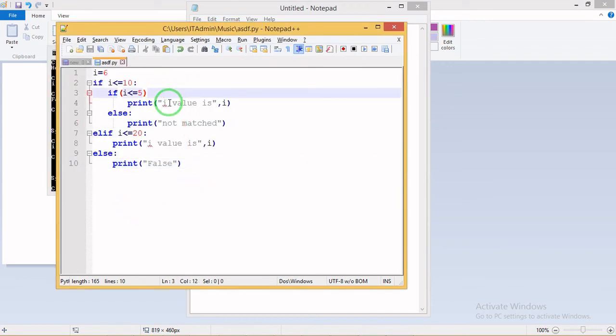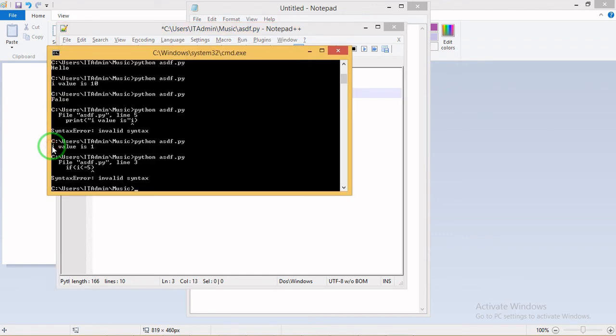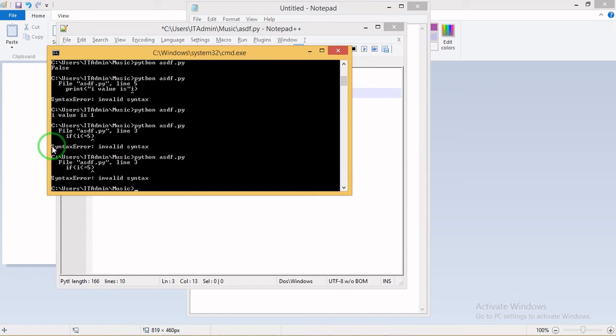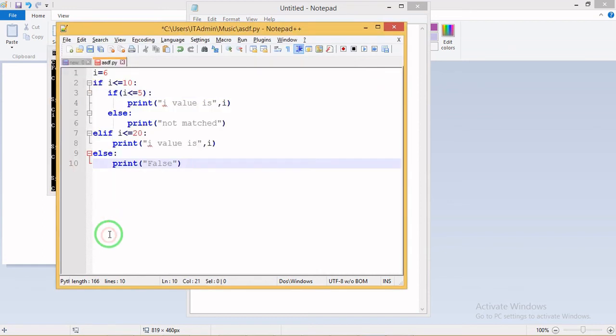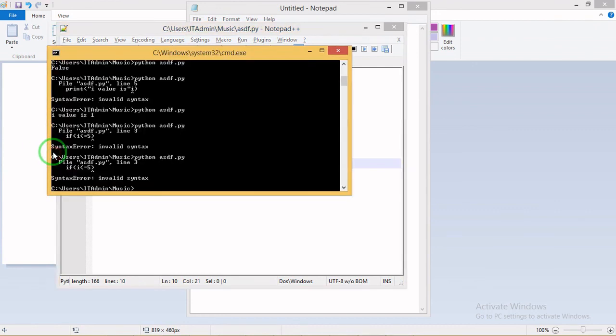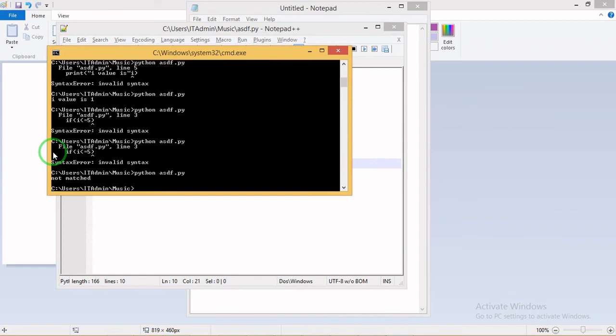Moving to the console, saving the file, and compiling it. Sorry, it's a syntax error because I did not end with a colon. Every condition has to end with a colon. So now again I'm moving to the console and running the program. Sorry, I have not saved, I think.